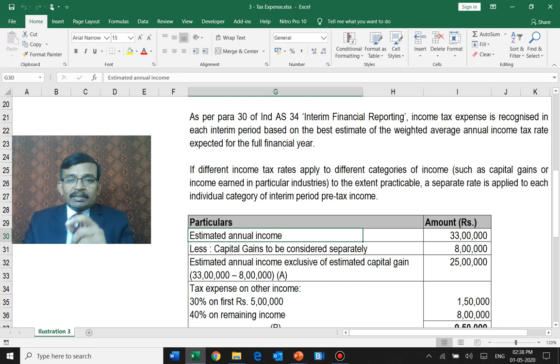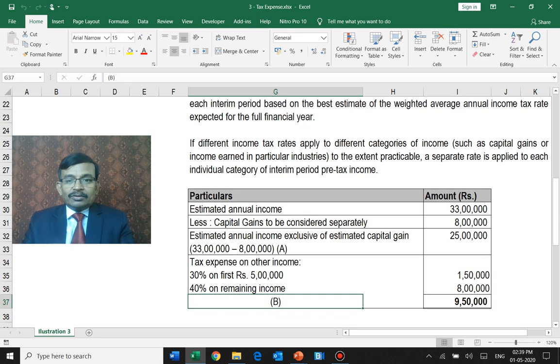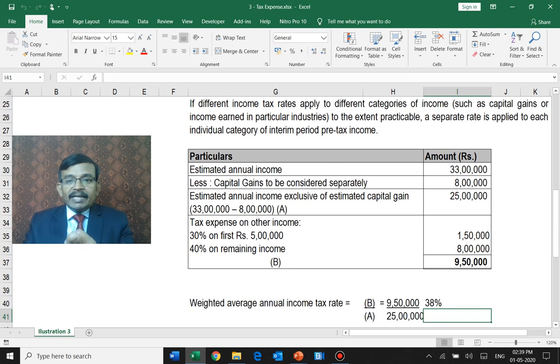The estimated annual income given in the example is 33 lakhs, of which capital gains is 8 lakhs because it has to be considered separately. The estimated annual income exclusive of the capital gains is 25 lakhs. This is subjected to tax at 30% on the first 5 lakhs, that is 1.5 lakhs, and on the balance 20 lakhs, it is 40%, which is 8 lakhs. So on your business income, you are getting 9.5 lakhs according to this. And this 9.5 lakhs is on the estimated income of 25 lakhs, not 33 lakhs, right?